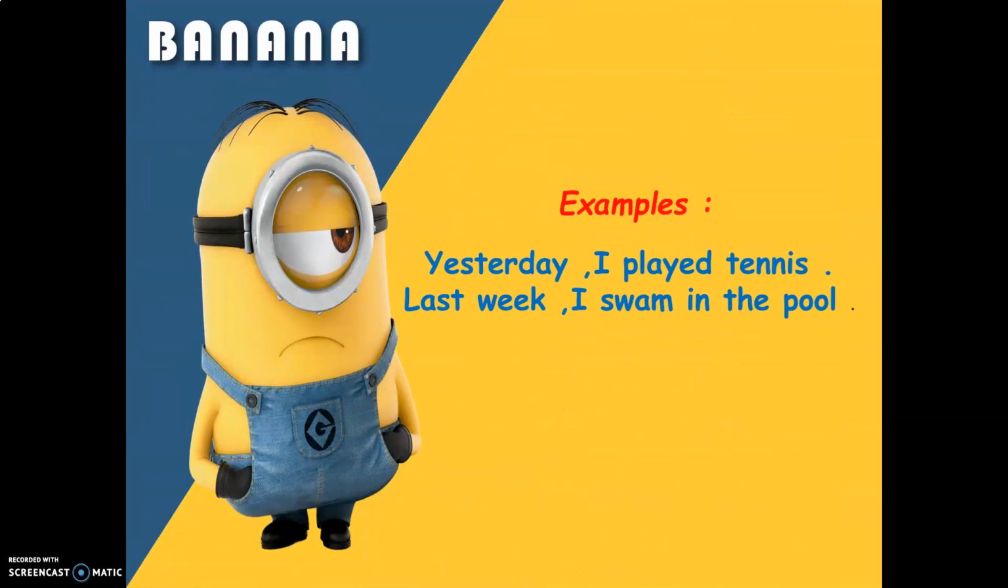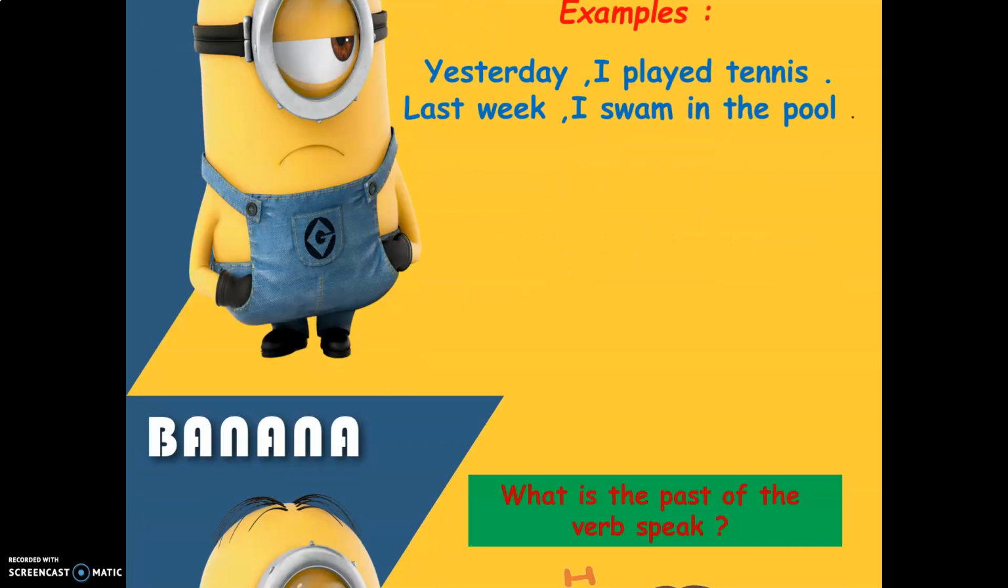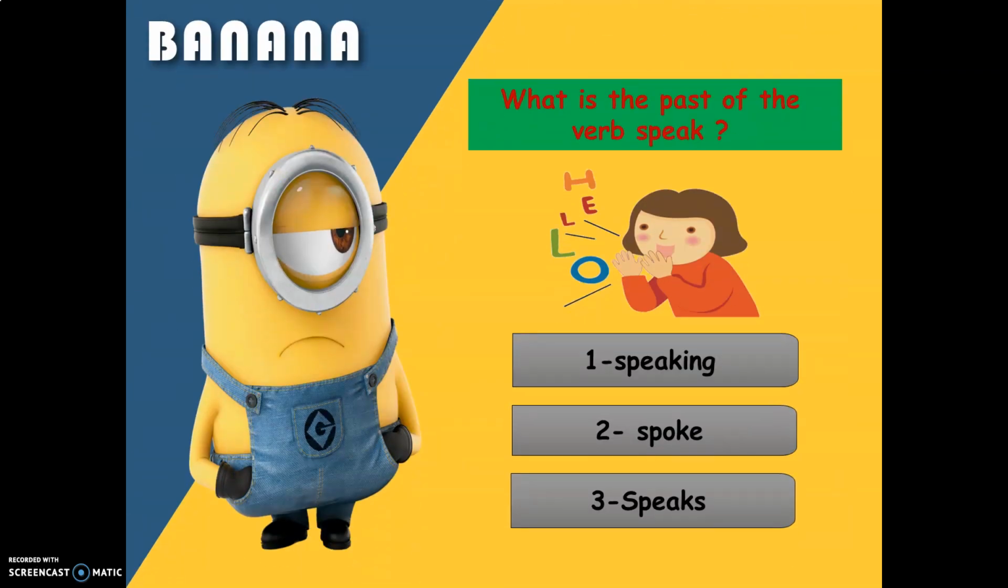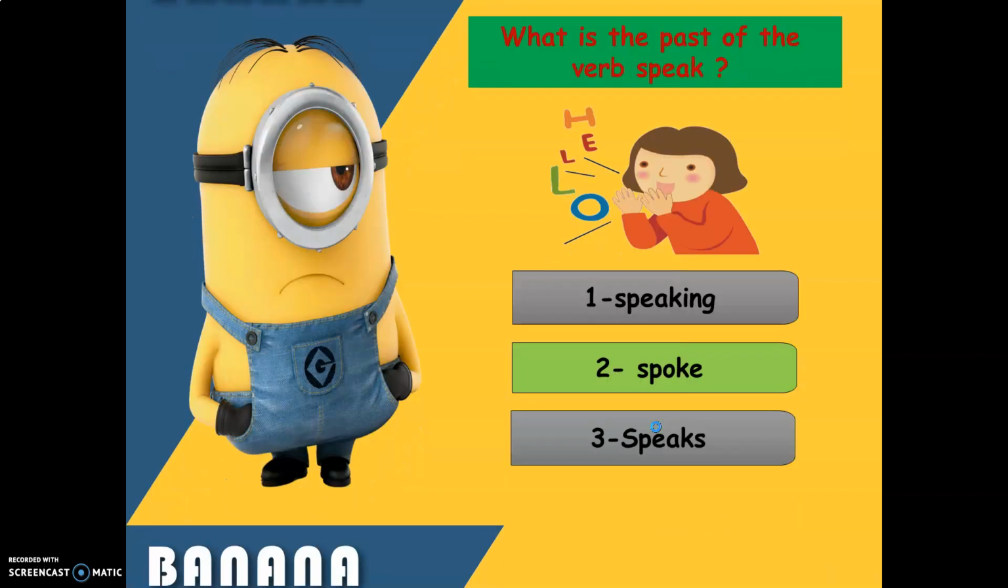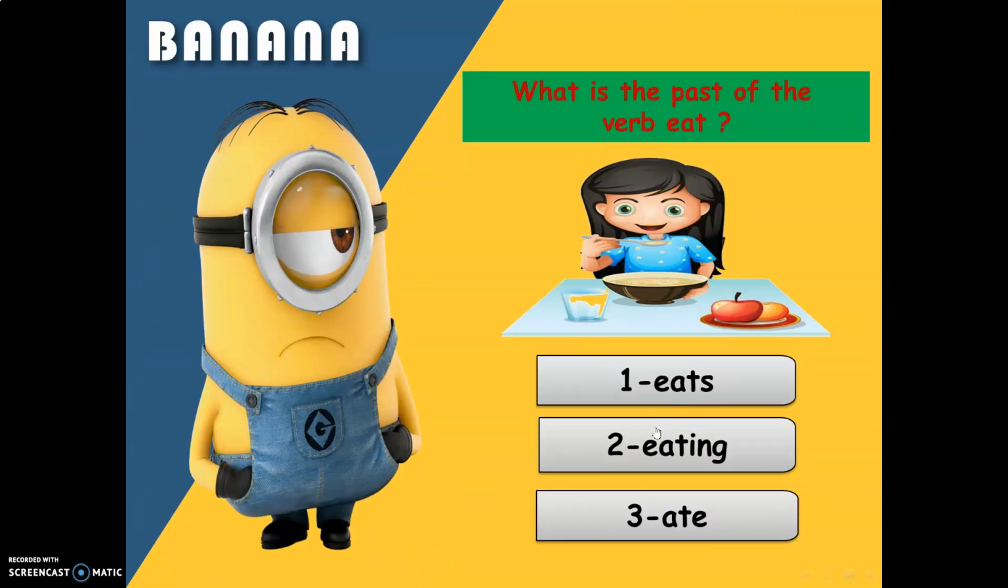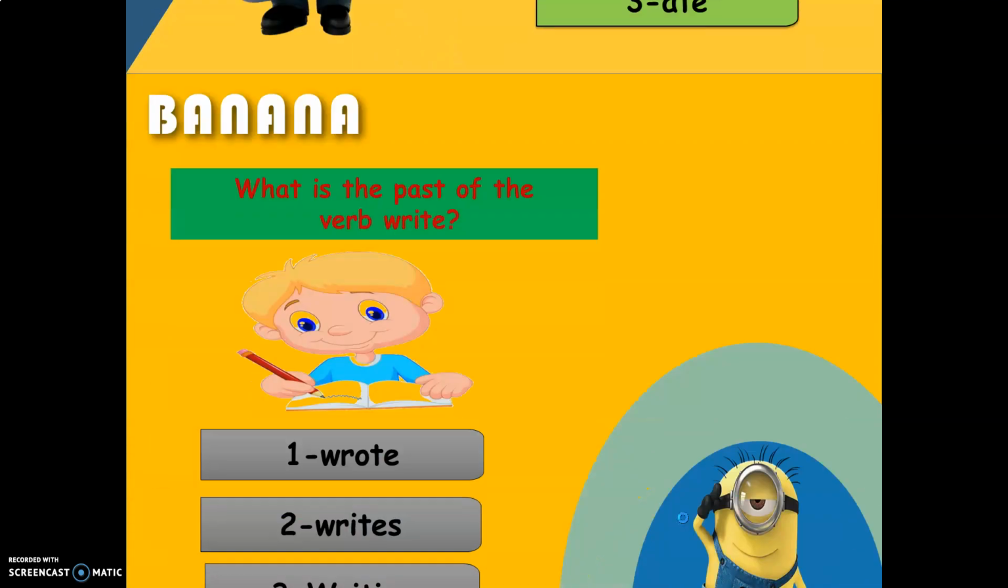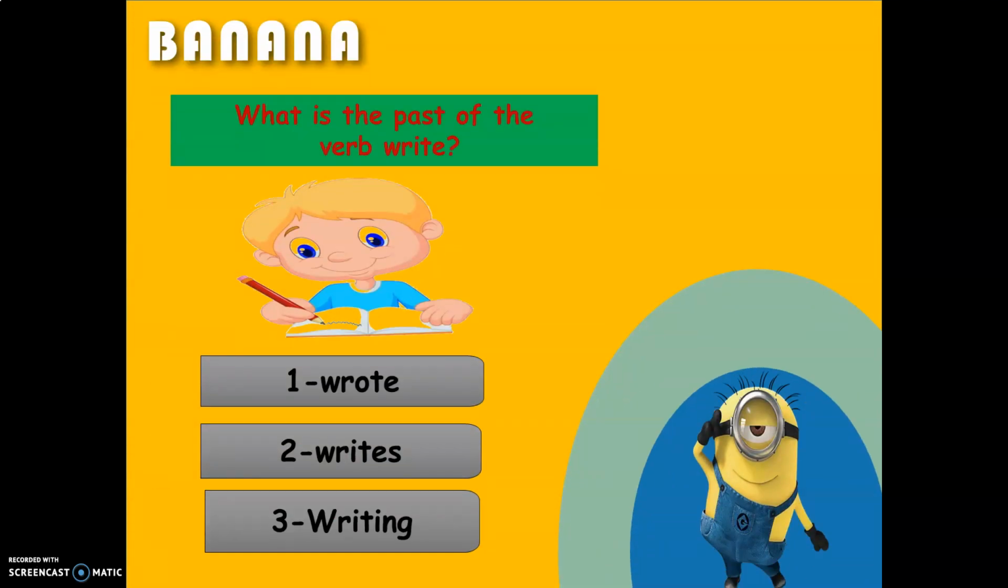So, examples like what? Yesterday I played tennis. Last week I swam in the pool, okay? Now, if I ask you, girls, what is the past of the verb speak? Speaking, spoke, or speaks? Of course, the right answer is spoke. Number 2, what is the past of the verb eat? Eats, eating, or ate? Of course, the right answer is ate. Number 3, what is the past of the verb write? Wrote, writes, or writing? The right answer is wrote.